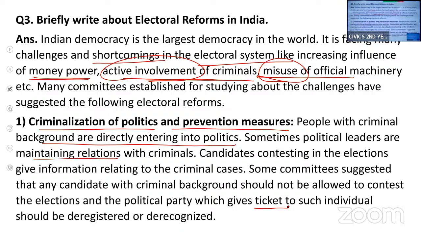And political parties who are giving tickets to such criminals, their party should get deregistered or de-recognized. This is one reform that was suggested.